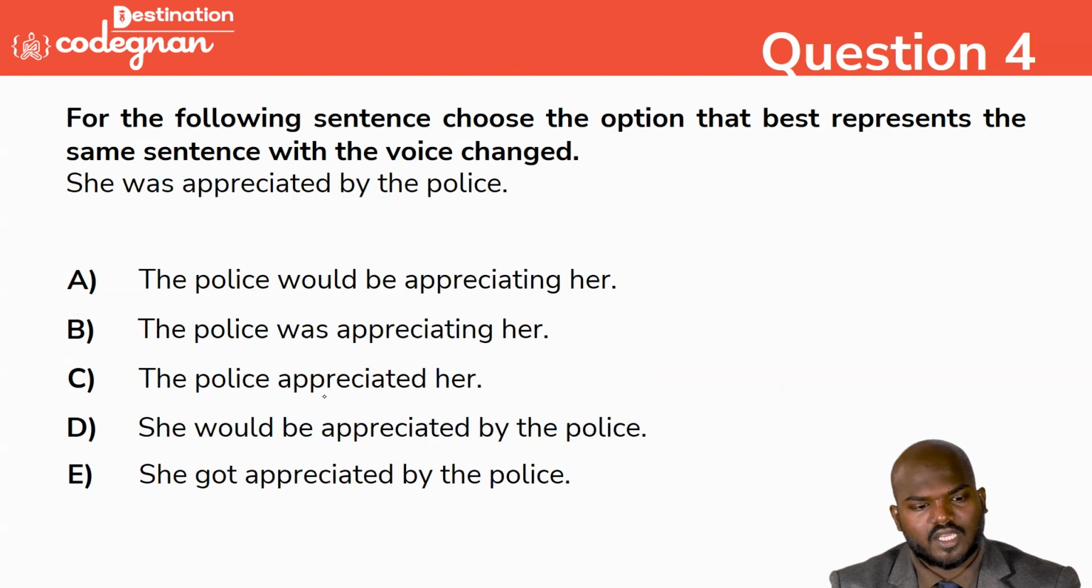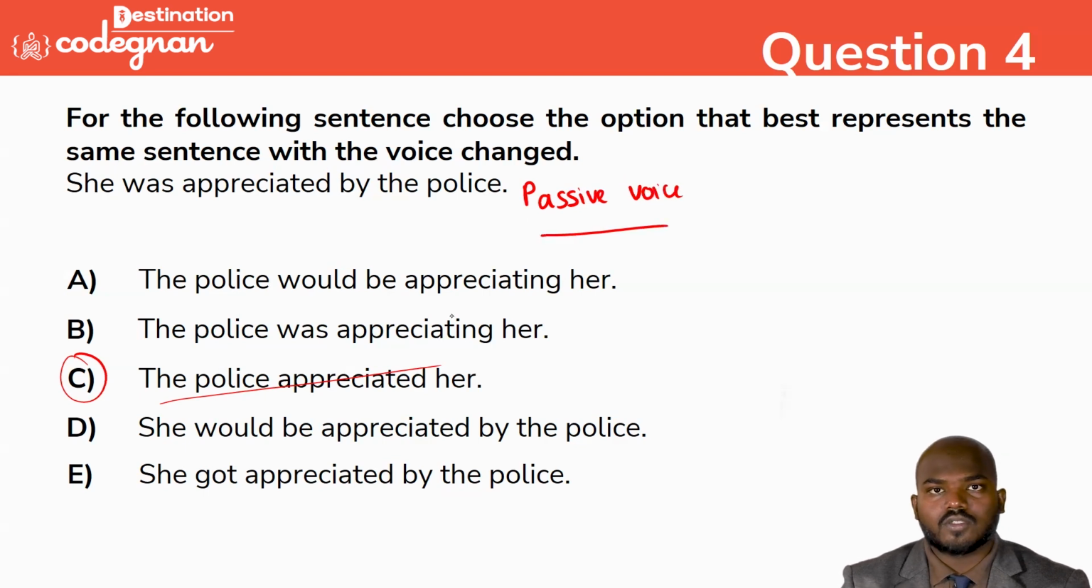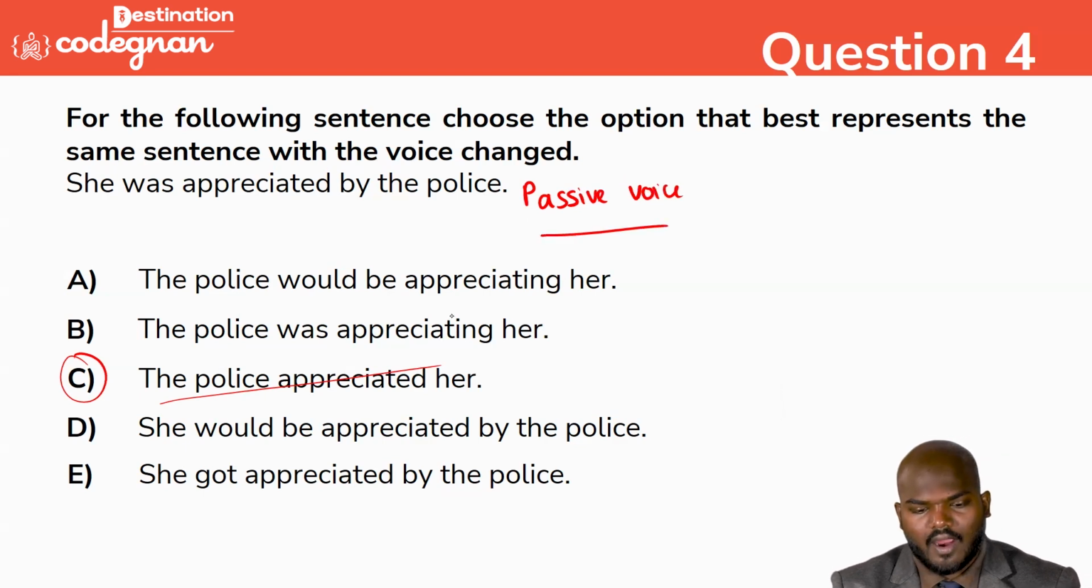Going for the next one, guys: she was appreciated by the police. The options are: the police would be appreciating her; the police was appreciating her; the police appreciated her; she would be appreciated by the police; she got appreciated by the police. So we can directly say that option C is the correct answer, because the question they have given here is passive voice. If you convert this one, it will give you the answer: the police appreciated her.